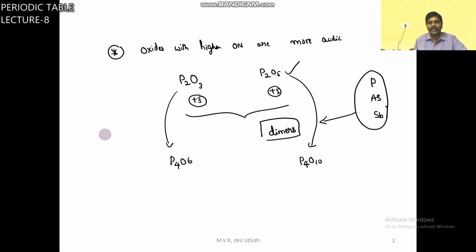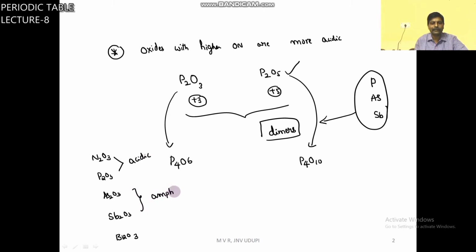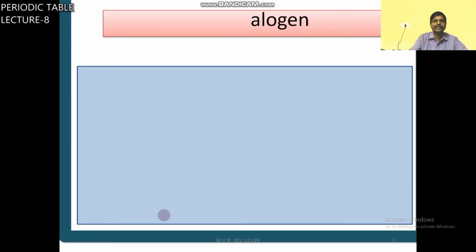That means in a group from top to bottom, N2O3, P2O3, As2O3, Sb2O3, Bi2O3. The nature of oxides you can see clearly here. These are acidic, these are amphoteric, this one is basic. From top to bottom, acidic nature decreases.